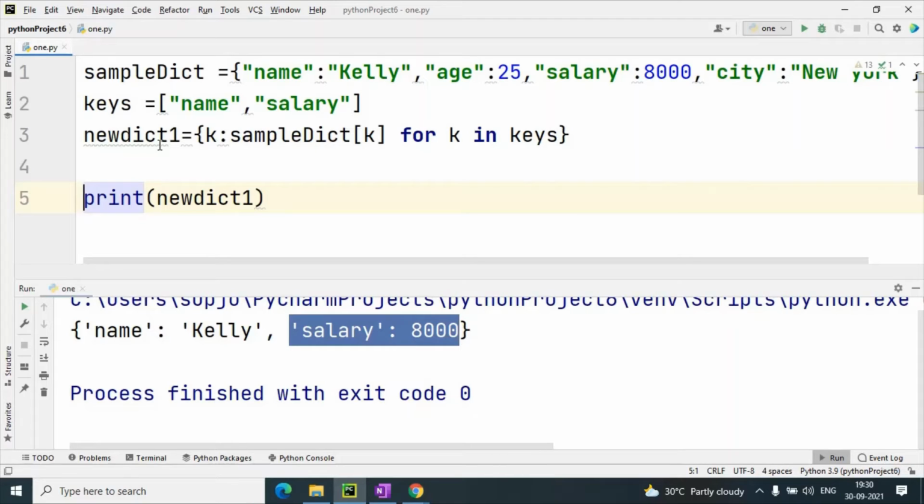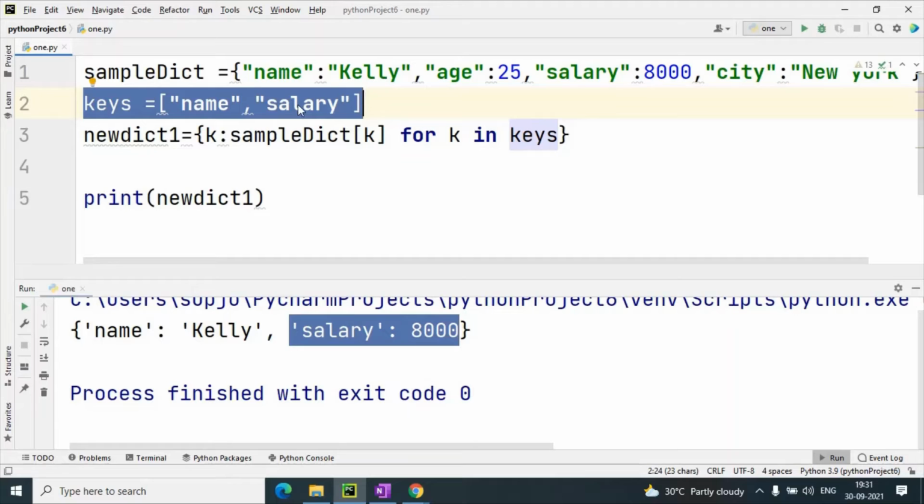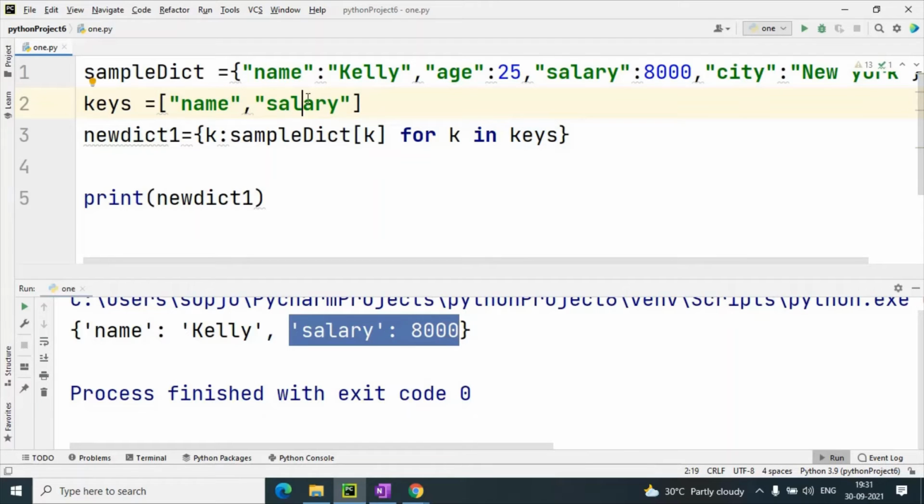Okay. We have this sample dictionary. This is given in the question, and these keys, name and salary, are also given in the question. The question is we have to create a new dictionary from these. First of all, we have to extract these keys from the dictionary, and create a new dictionary from these keys.